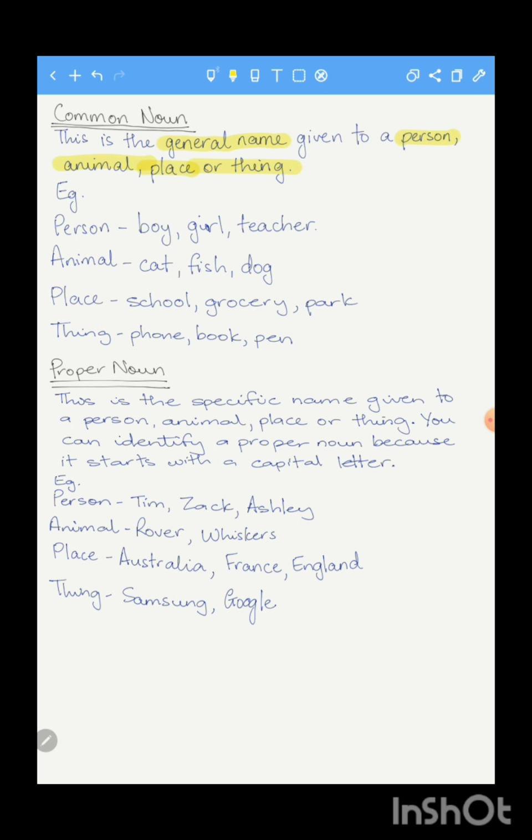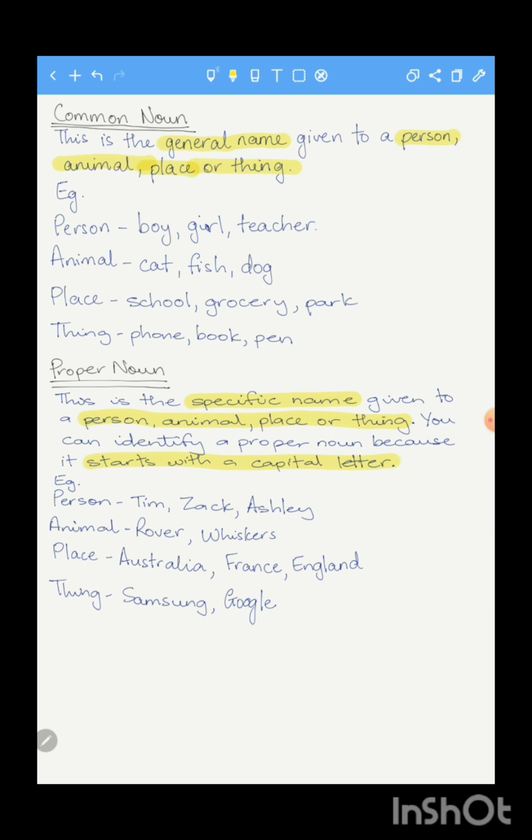Alright. Our next type of noun that we have is known as a proper noun. And a proper noun is the specific name given to a person, animal, place, or thing. And an easy way to identify a proper noun, it usually starts with a capital letter. Alright, so once you see a noun that begins with a capital letter, that is an easy indication to know that it is a proper noun.